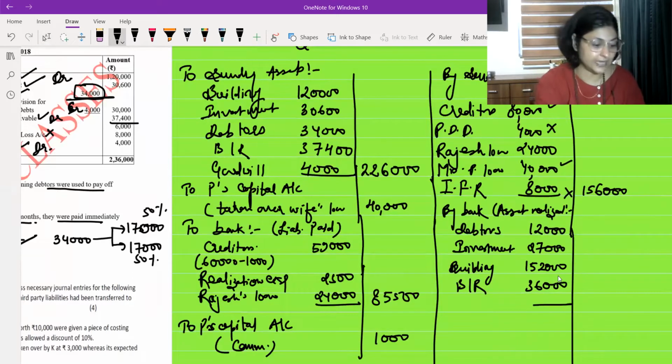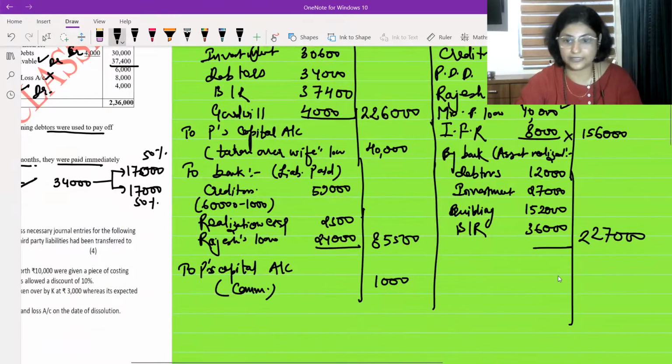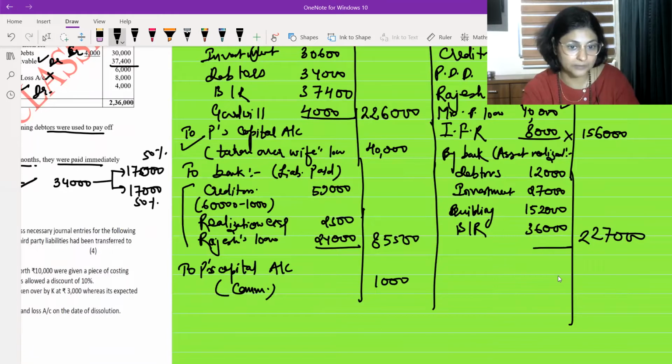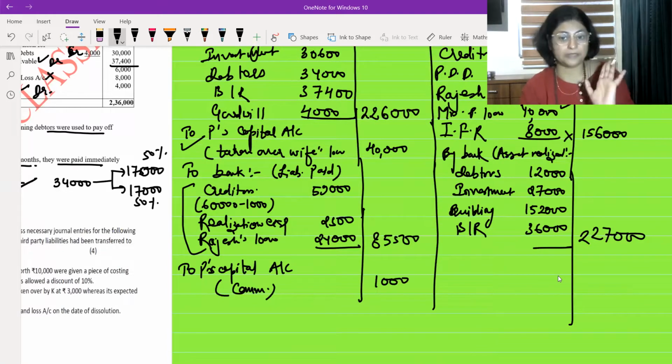So all the assets are 12,000 plus 27,000 plus 1,52,000 plus 36,000, so 2,27,000. All these assets are realized this much. One of the partners has taken the liability to pay off his wife's loan. That is being returned. All these other payments are returned, and one commission to be paid to the partner, that is written.